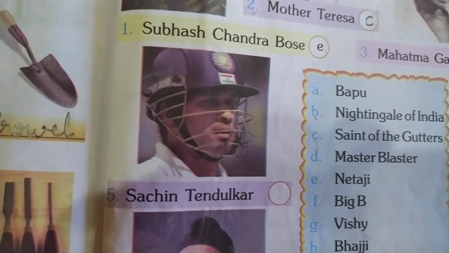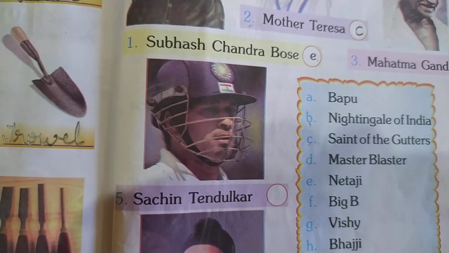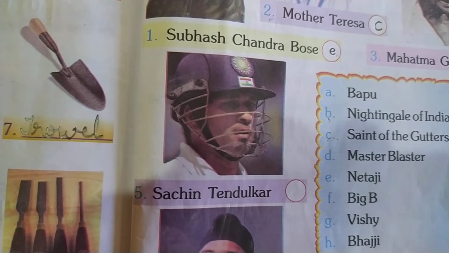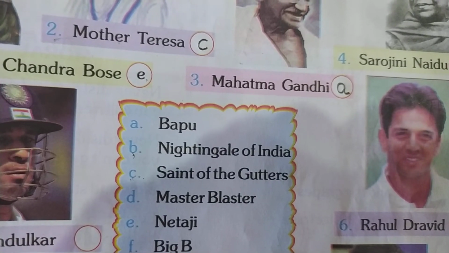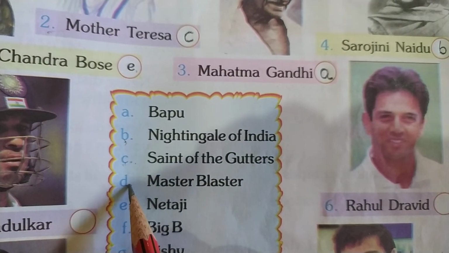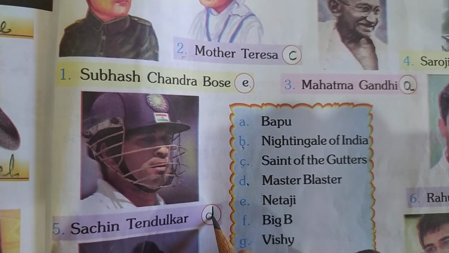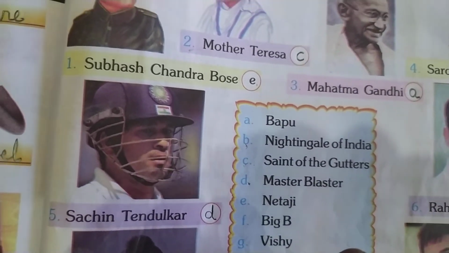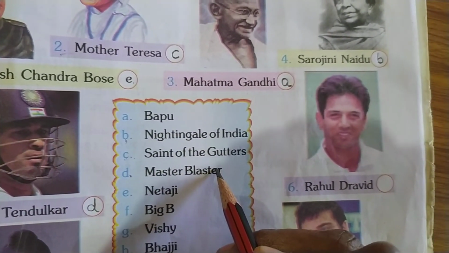Next. Yes. Who is he? Sachin Tendulkar. So what is the nickname of Sachin Tendulkar? Yes. We call him as Master Blaster. So where is it? It is in D. Is it? So write down D in the circle. So Sachin Tendulkar's nickname we call him as Master Blaster.